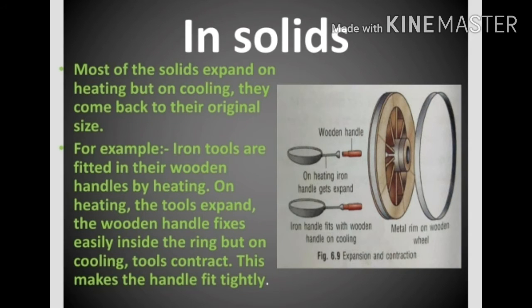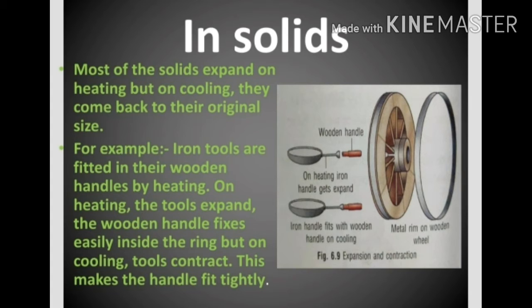In solids, most of the solids expand on heating, but on cooling they come back to their original size, and this is advantageous for fitting an iron rim on a wooden wheel. For example, iron tools are fitted in their wooden handles by heating. On heating, the tools expand and the wooden handle fits easily inside the ring, but on cooling, the tools contract and this makes the handle fit tightly. The same happens with the wooden wheel.